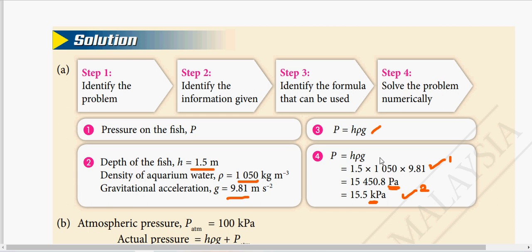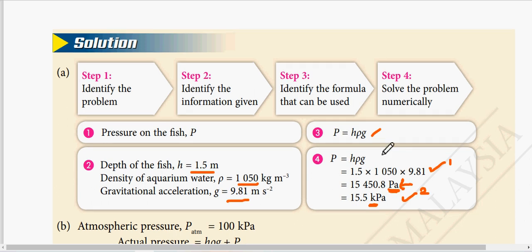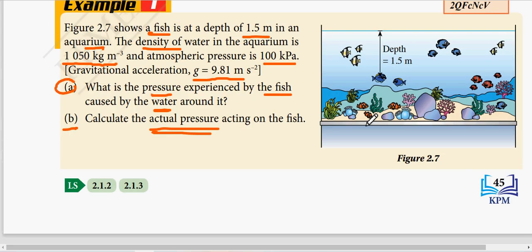Until here is already enough. So the pressure acting on the fish by the water only is 15450.8 Pascal.